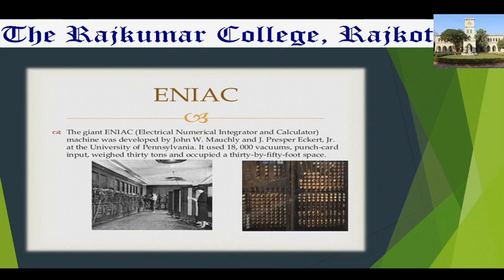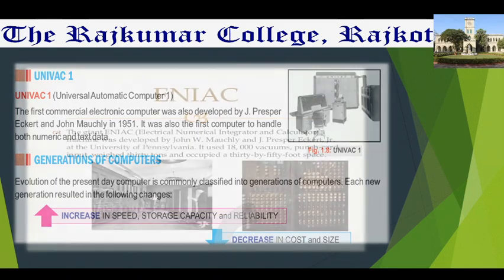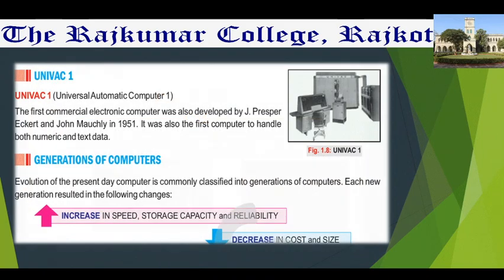Then ENIAC, that I explained last. This machine was developed by John Mauchly and J. Presper Eckert. The full form of ENIAC is Electronic Numerical Integrator and Calculator. So till ENIAC I explained in the last session. Now from today I start from here. And this content I have taken from your textbook only, so if you have your textbook PDF copy with you, you can go through that also. Fine, so now I have started.